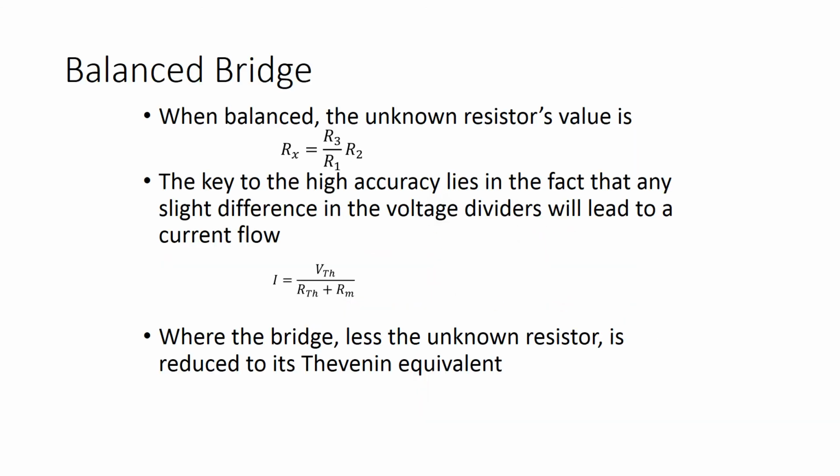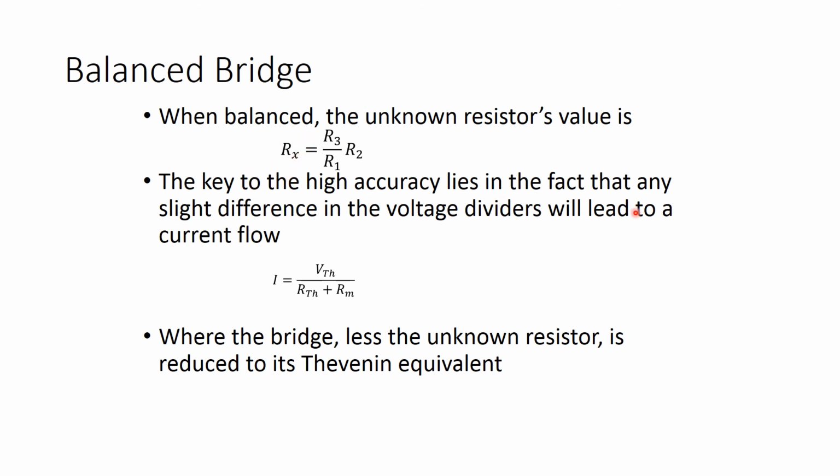Once we've done that, we can use our equations, just a rearranged equation, to work out the parallel resistor's value, and we can work out Rx, because you have R1, R2, and R3. R2 is the variable resistor, so we measure that and then we know exactly what Rx is.